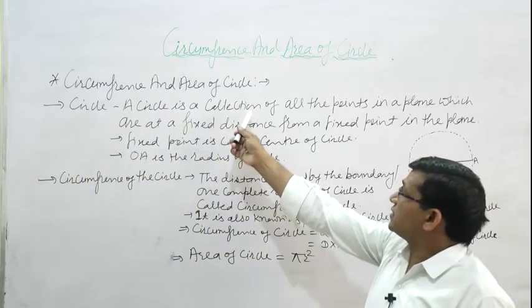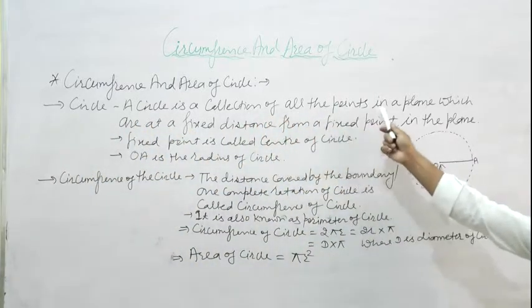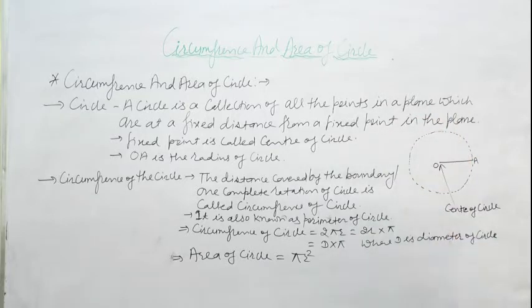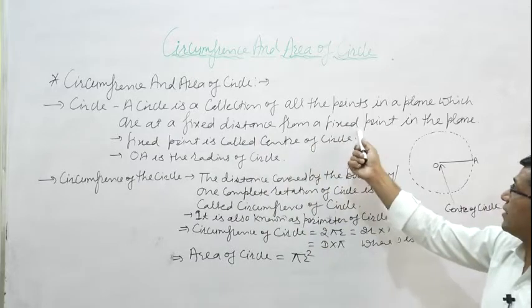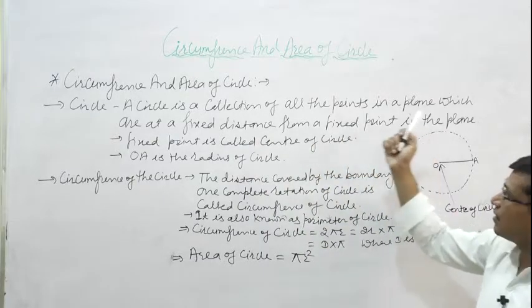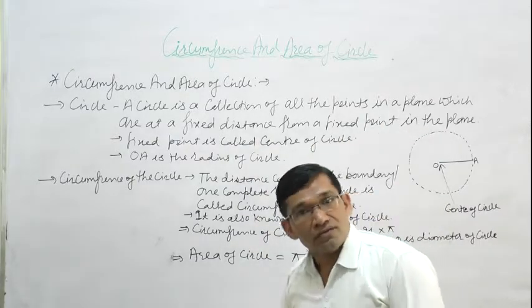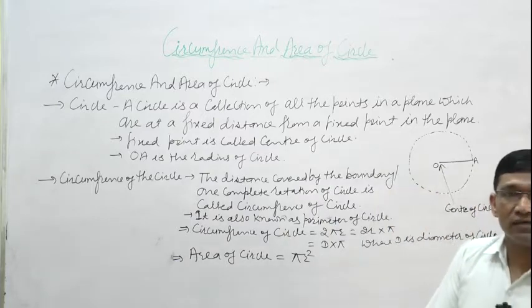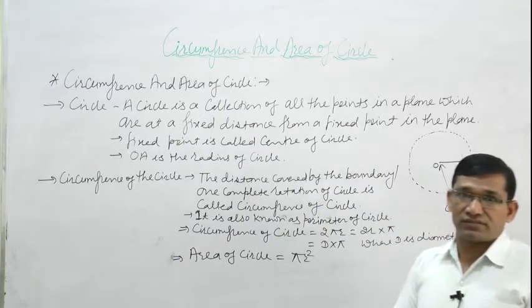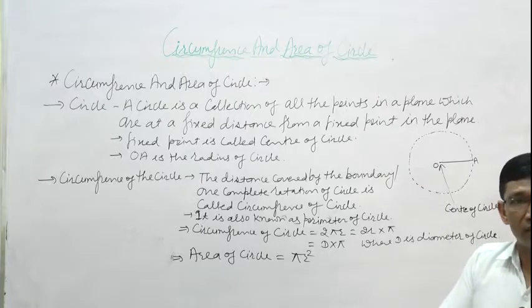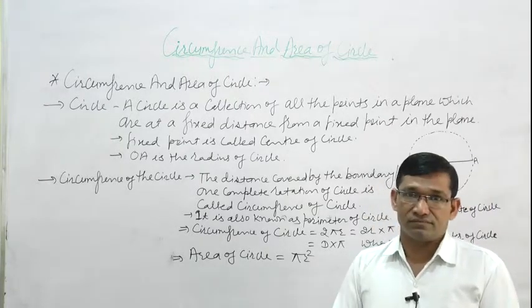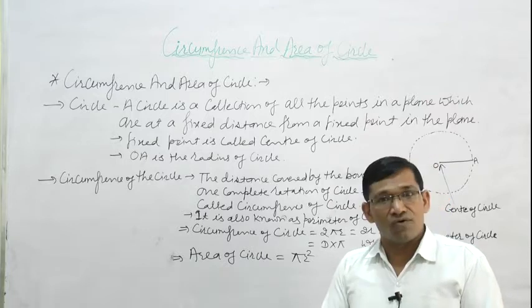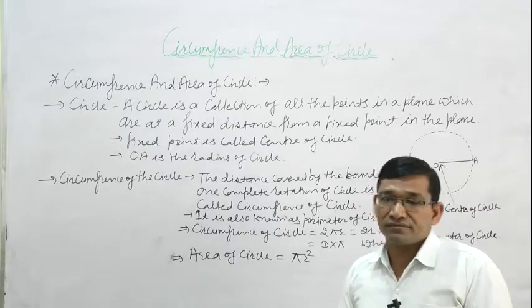A circle is a collection of all the points in a plane which are at a fixed distance from a fixed point in the plane. So what is a circle? A circle is a collection of all the points that have a fixed distance from a fixed point.